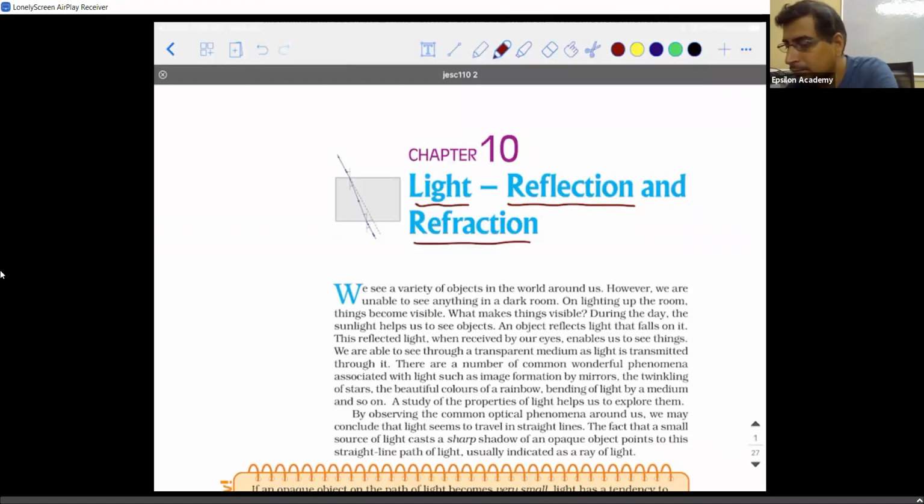So what is light? Okay. So who can tell me what is light? Let's put the question in a different way. Can someone tell me what are the uses or benefits of having something called light? Why do we need light in the first place? It's a very basic question. Everybody knows this. What will happen if that is not there? What would have happened if there was no light present in nature?